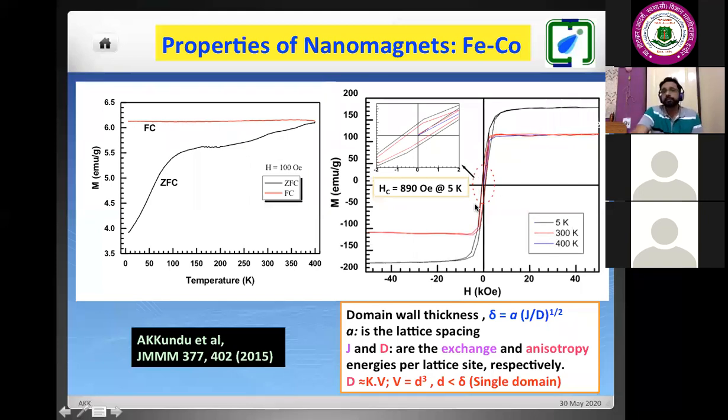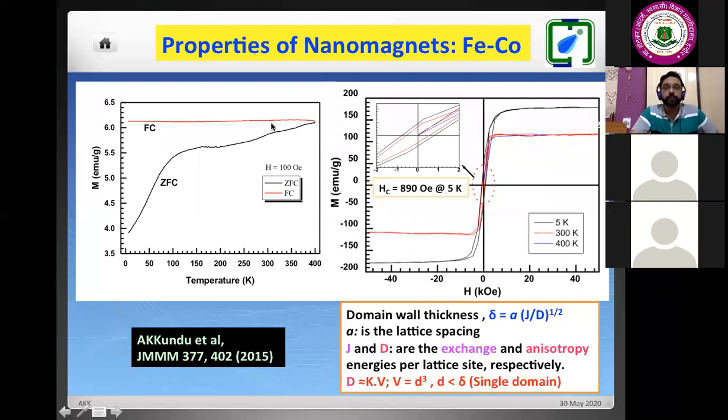And what is the coercive field? Coercive field we obtained at 5 K, it is around 900. At room temperature or 400 Kelvin, it is around 700 Oersted. 1 Oersted is equal to 1 Gauss in CGS unit. And in SI unit, it is Tesla. So all these things you can convert. This is the field dependent behavior, which signifies the ferromagnetic behavior.